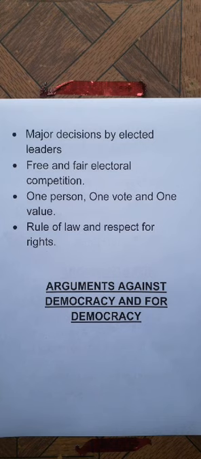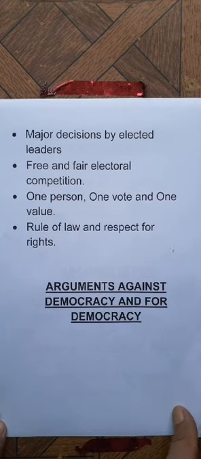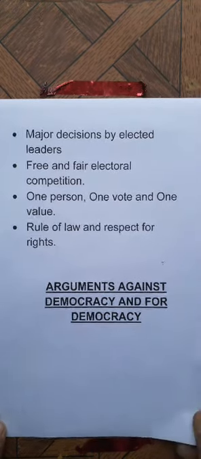Later we will get some arguments. Democracy has some good characteristics and some bad characteristics too. Though democracy has some bad characteristics, we still cannot say democracy is a worse form of government. Throughout the world, democracy is called the best form of government. So we'll get some arguments against democracy and some arguments for, meaning in support of, democracy.